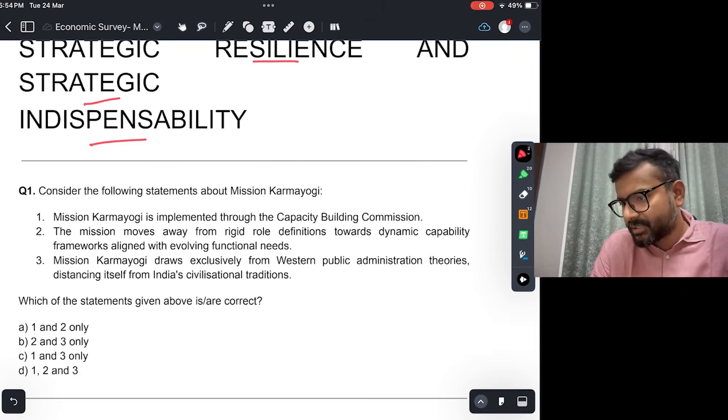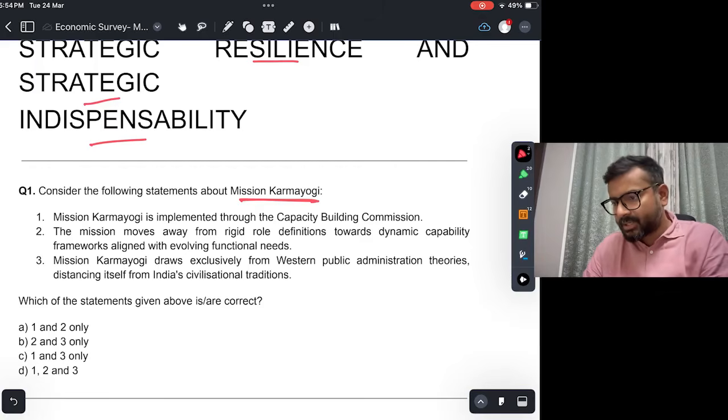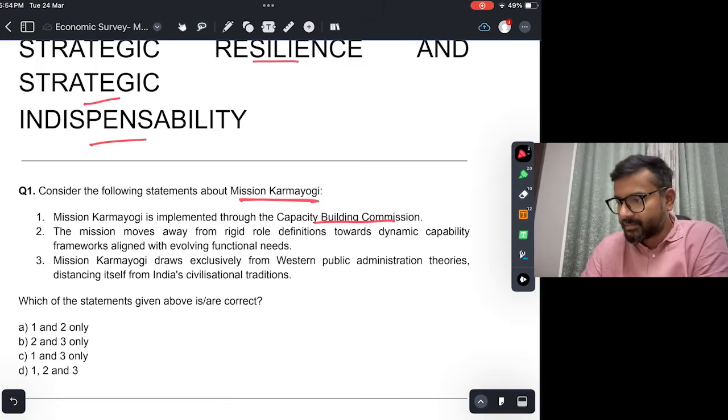Consider the following statements about Mission Karma Yogi. Mission Karma Yogi is implemented through Capacity Building Commission. This is true. Okay. Capacity Building Commission के through implement हो रहा है. The mission moves away from rigid role definitions towards dynamic capability frameworks aligned with evolving functional needs.